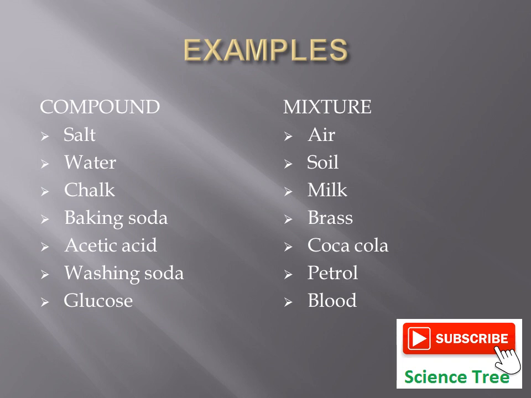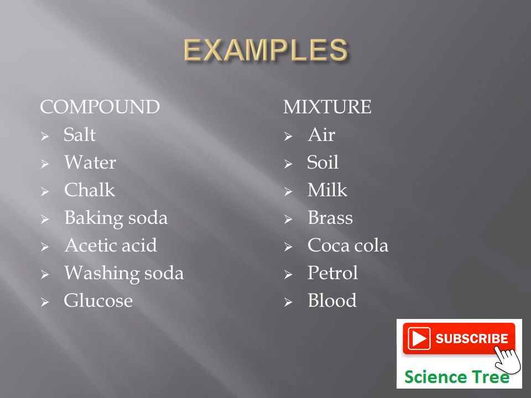Water I have discussed in the previous slides. Number 3, chalk, calcium carbonate, baking soda, acetic acid, washing soda, and last but not least, glucose. In all these compounds, the elements which join together lose their original properties and cannot go back to their constituents without a chemical method.